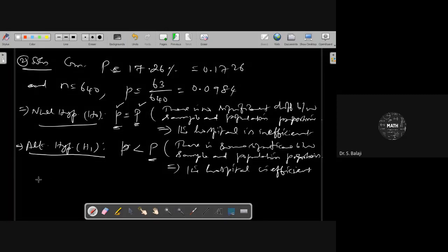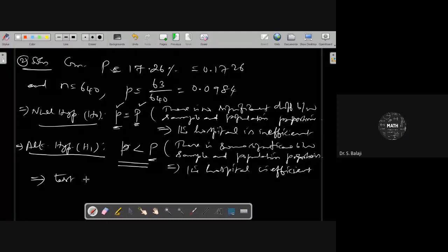Right. Now, because of the less-than sign, what type of test is it? It is a left-tailed test.